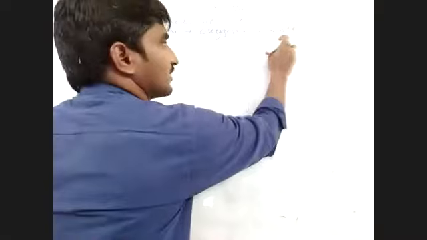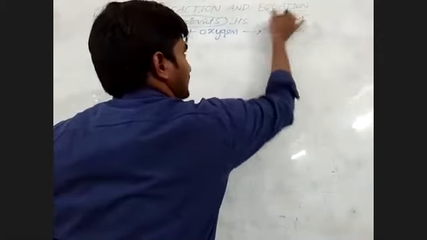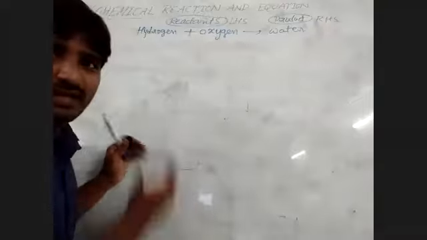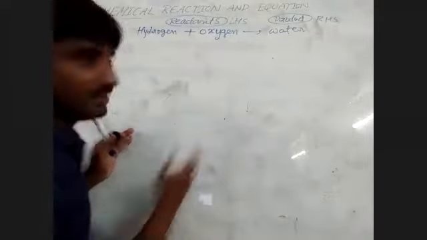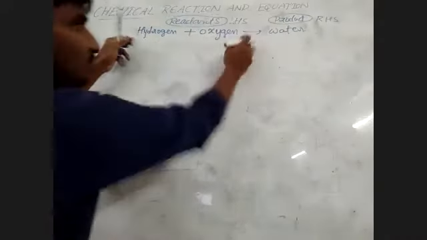What is after the arrow? The result of the chemical change is called the product. The product is always written on the right hand side. Left hand side is before the arrow, right hand side is after the arrow. So this is called a word equation.